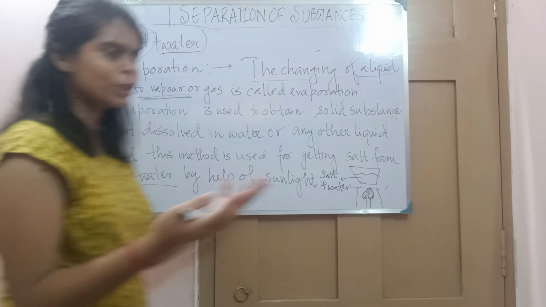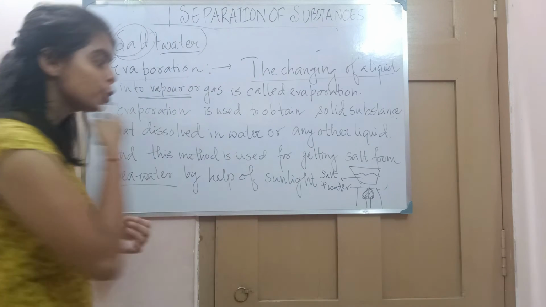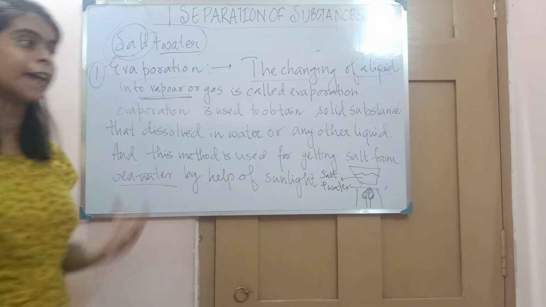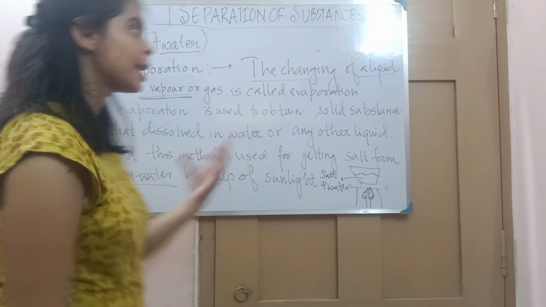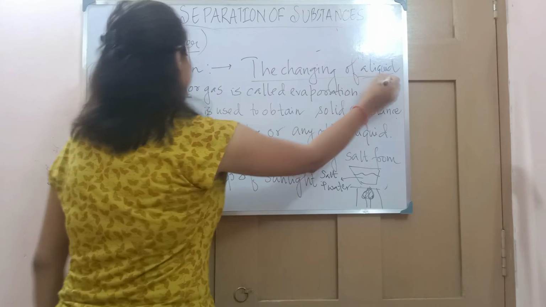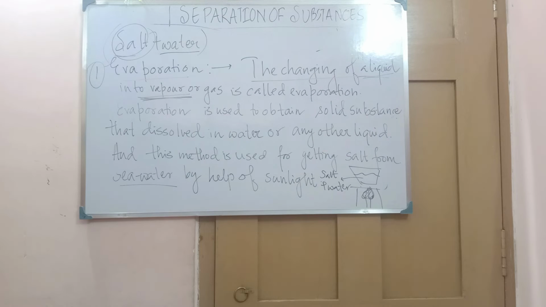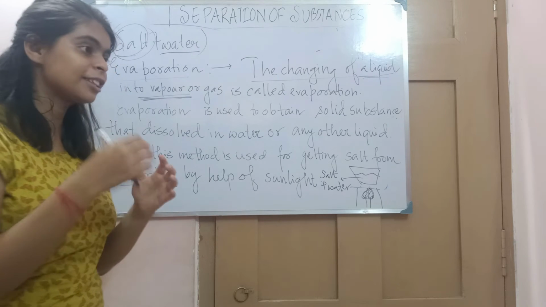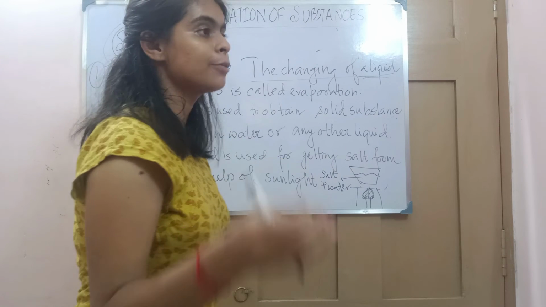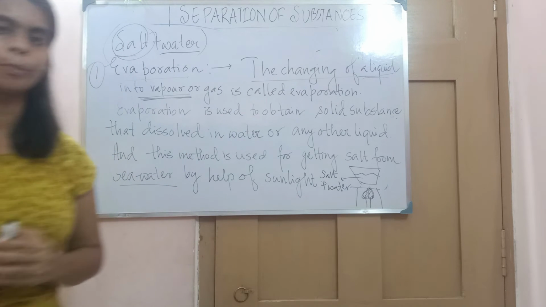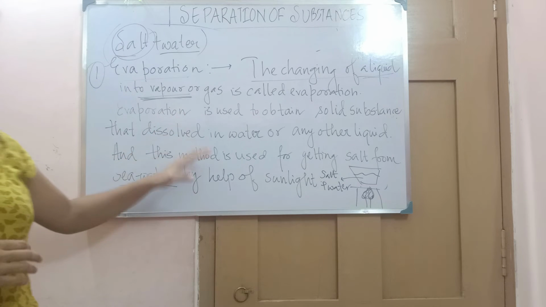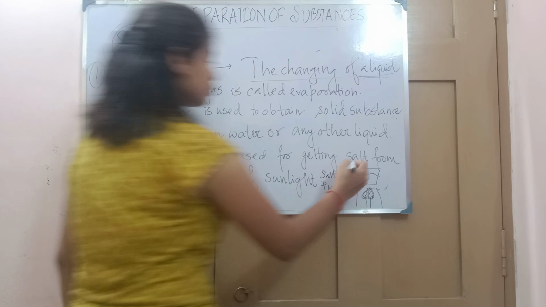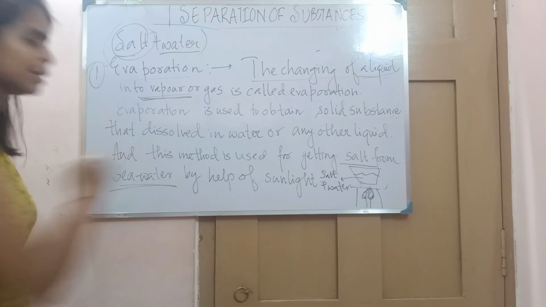There we don't use gas, but rather we take help from the sunlight to evaporate, to change the liquid into vapor, and the thing that is left out, we get salt from it. So evaporation is the greatest method used for getting salt from seawater.